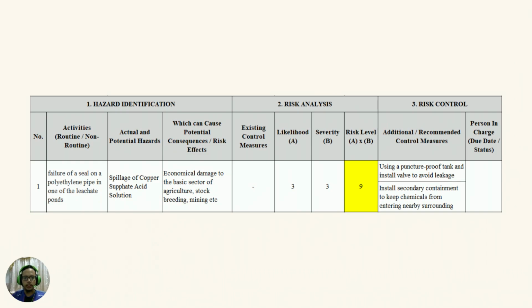So the risk control is here. We propose 2 additional or recommended control measures, which is first using a puncture-proof tank and installing a valve to avoid the leakage. And secondly is install secondary containment to keep chemical from entering the surrounding.